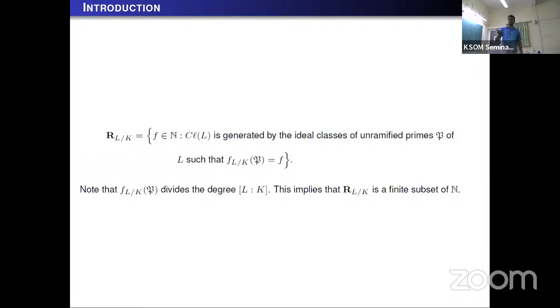I am taking here L over K a Galois extension. So we say that a natural number f is an element of R_{L/K} if the class group of L is generated by the ideal classes of unramified primes P of L such that the relative residual degree of P is equal to f.